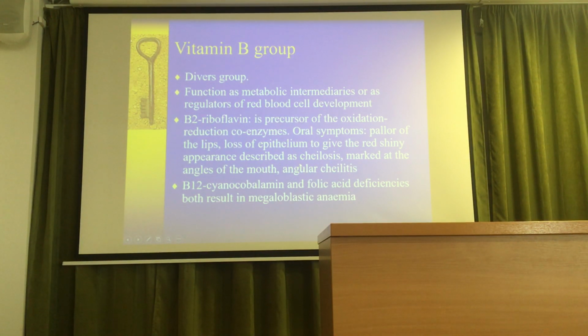And marks at the angles of the mouth, this is the angular cheilitis, an inflammation in the corner of the mouth. It very commonly happens if the B2 riboflavin is not enough.